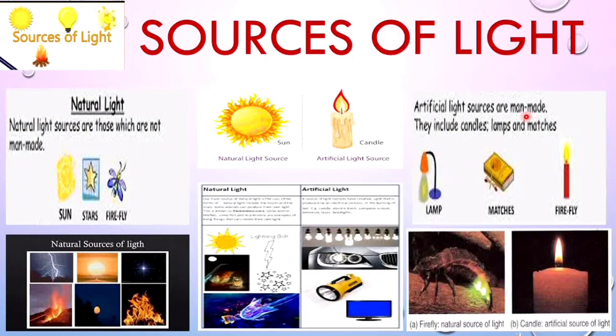Sources of light. The sun is the main source of light. The sources of light can be categorized as natural light and artificial light. Natural light is the source which exists naturally, for example, the sun. Sun and stars are able to produce their own light. They are called luminous bodies. Whereas artificial light is man-made, such as candles, lamps, matchbox, etc.